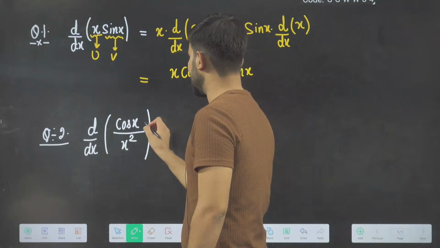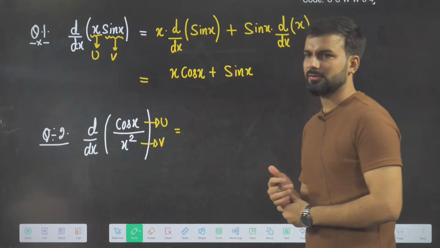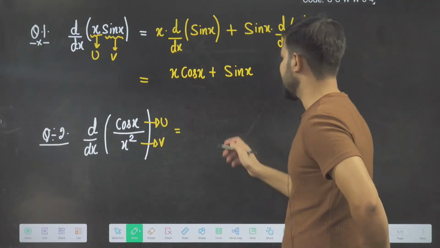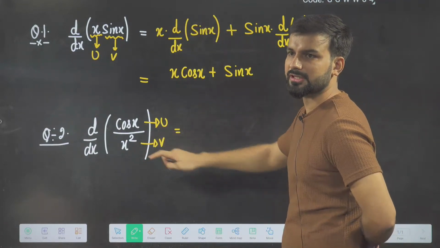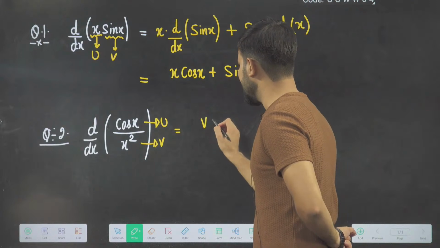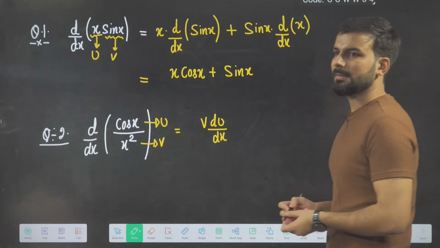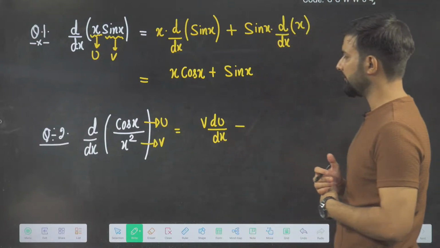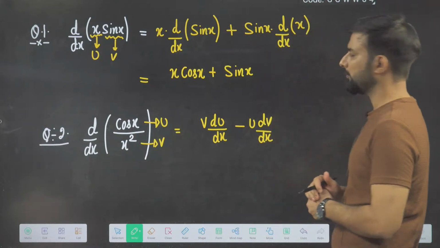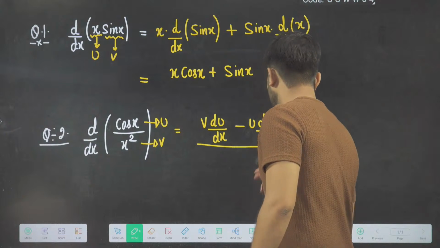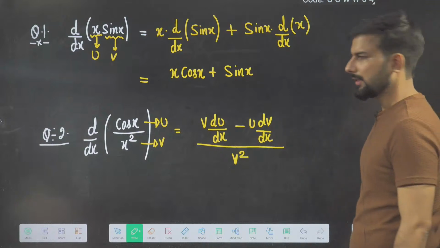And then this is your u and this is your v. So what is the answer you will get here? What is the formula for u by v? This time here it was first function. In the above it was first function. Here which function will be there? Second function, as it is, into differentiation of first function: v du upon dx minus u dv by dx. I hope this is clear. And divided by v square.